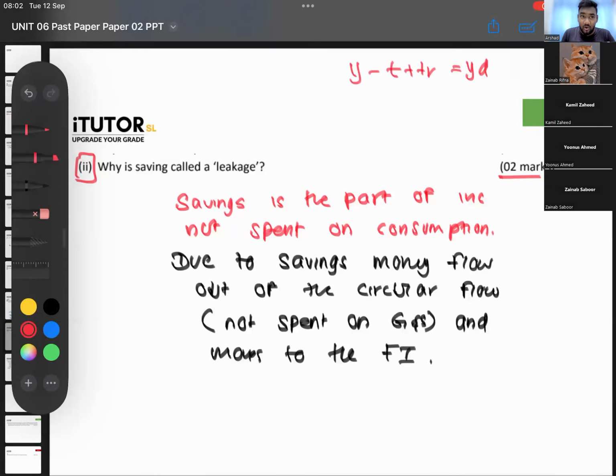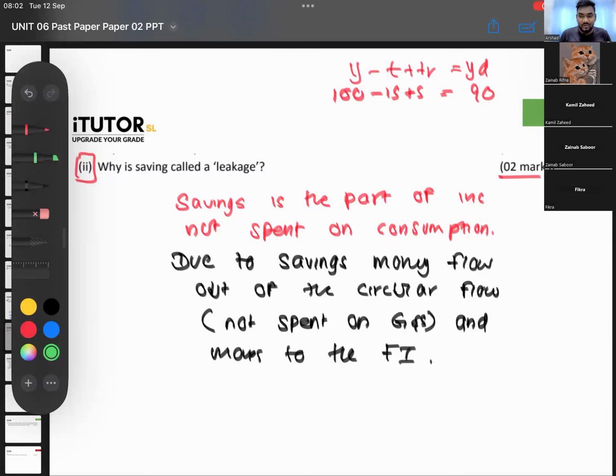You go to your office, your salary is 100,000, but at the end of the day you only get 90,000. Why? Because let's say 15,000 was deducted as income tax. You got a 5,000 transfer, so you get only 90,000. That's disposable income.